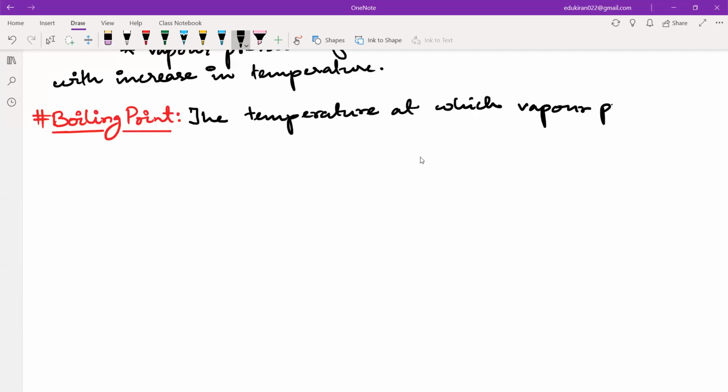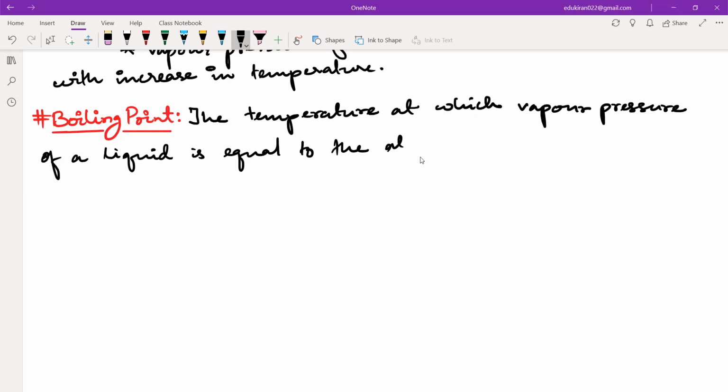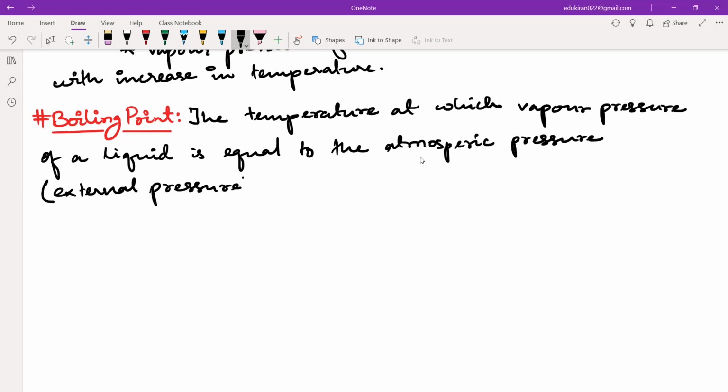The temperature at which vapor pressure of a liquid is equal to the atmospheric pressure, or you can write external pressure.